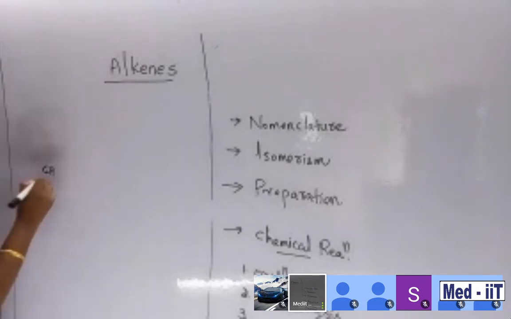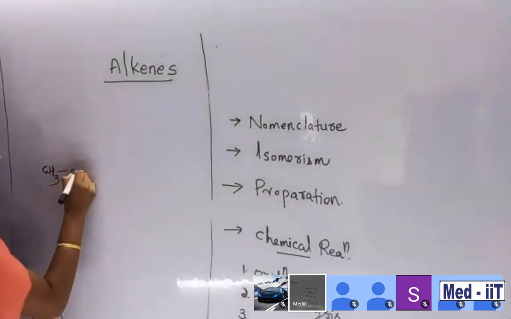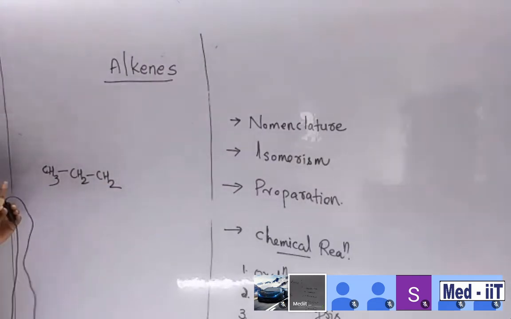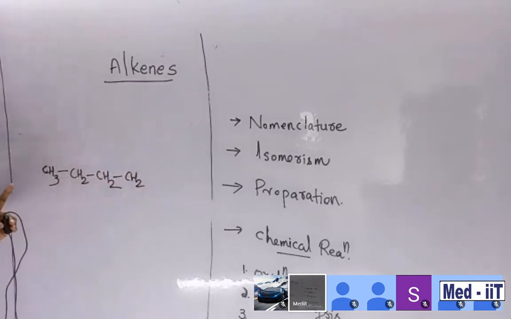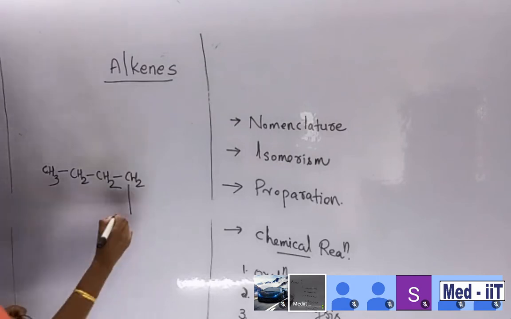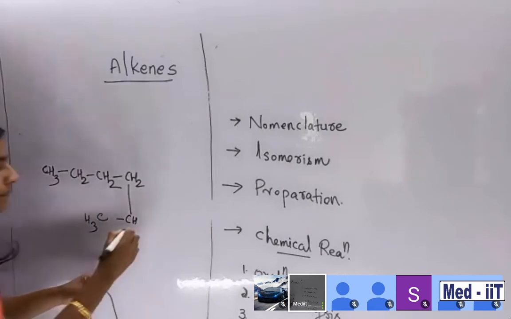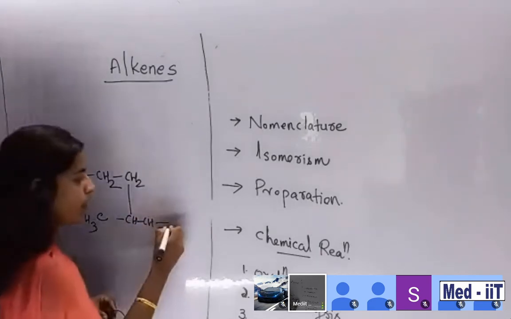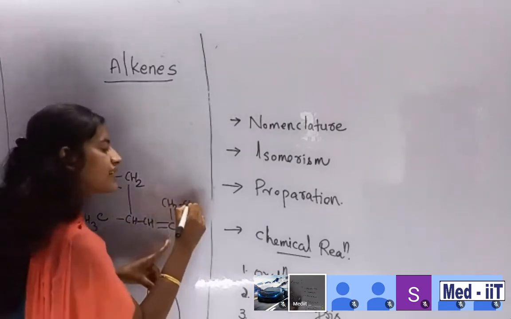So CH3 is a big compound. I want to write it again. CH3, CH2, again CH2, 1, 2, 3. Again CH2, 1, 2, 3, 4. Then there is a branch, and then we want to provide CH. Here is CH3. Then CH is there. CH is there. And then double bond C, in the branch CH2, CH3.